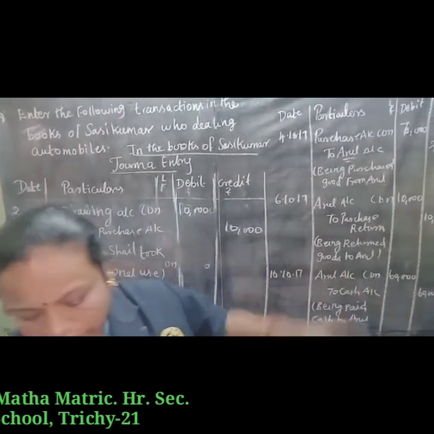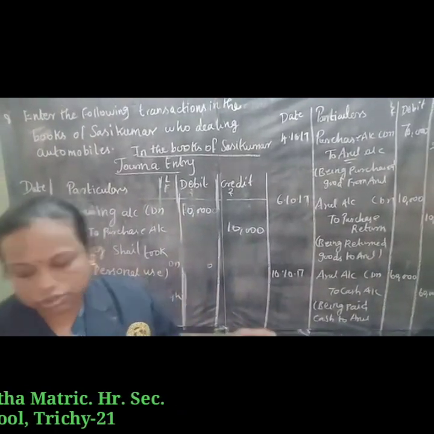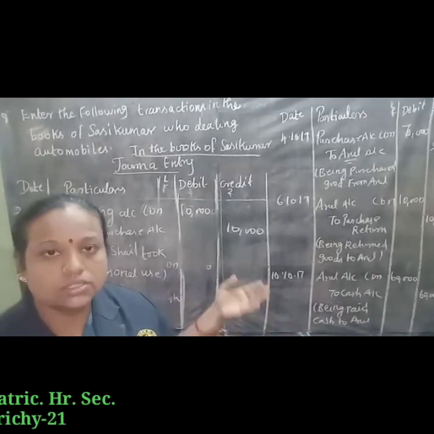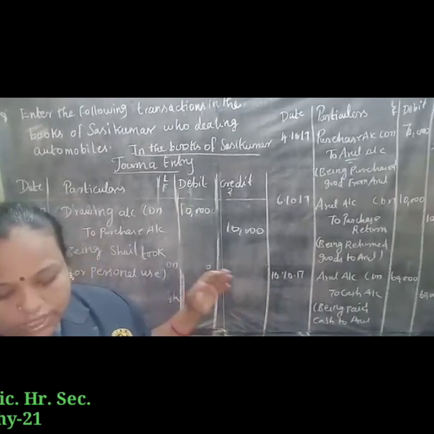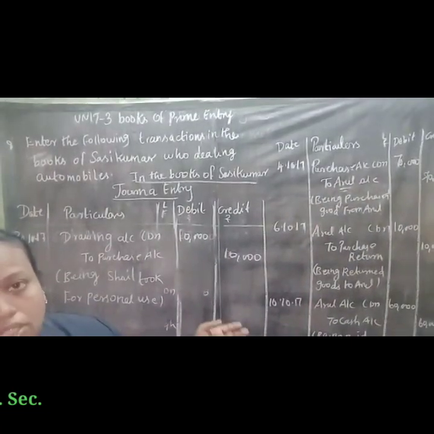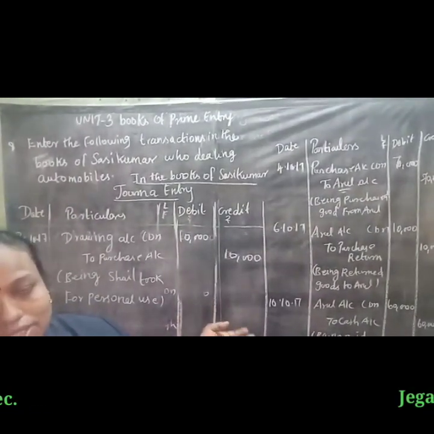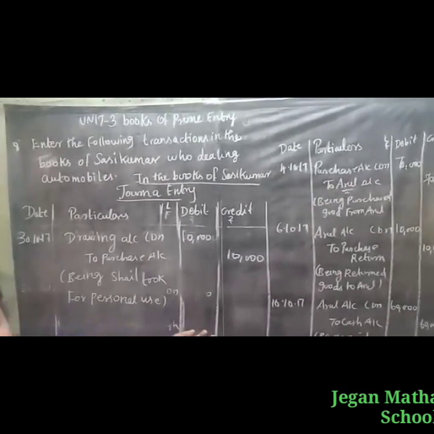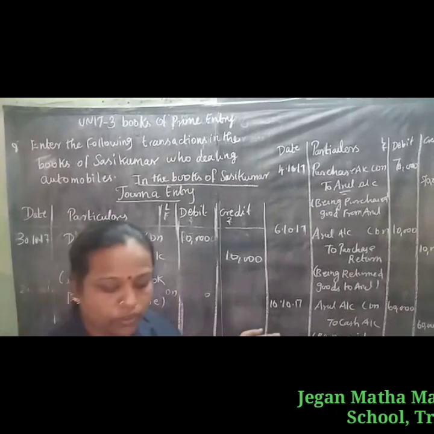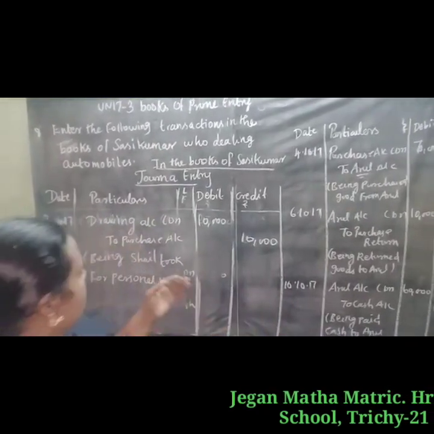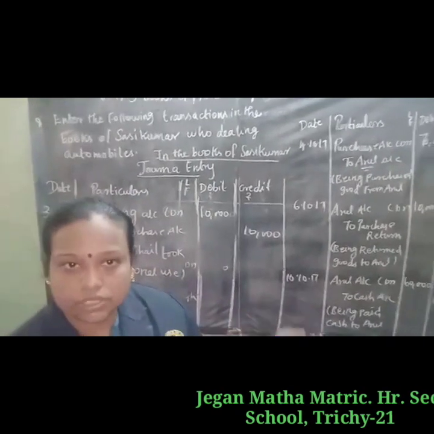Then next transaction, sold goods to Chandar on credit. Who is the receiver? Chandar. So Chandar account debtor to sales. The next one, Chandar returned goods worth 6,000 due to defective quality. Who is the giver? Chandar is the giver. So sales return account debtor to Chandar. Next one, cash received from Chandar in full settlement.